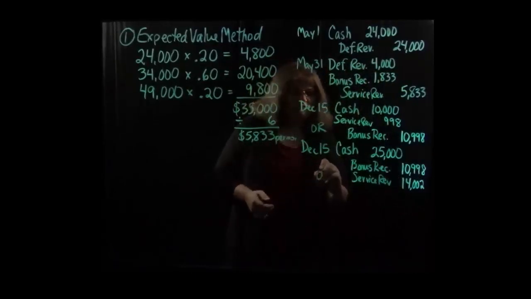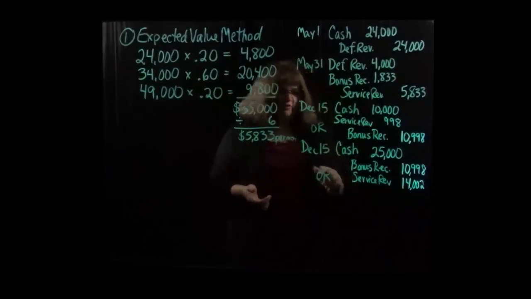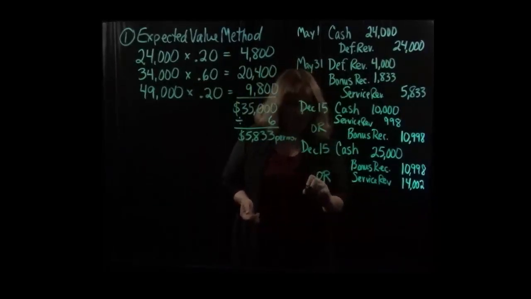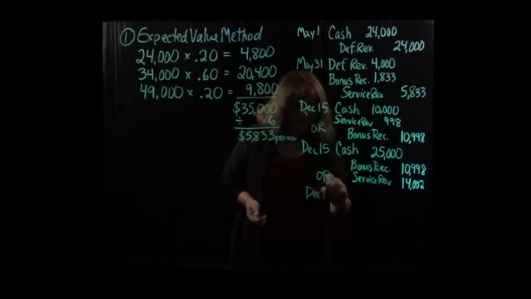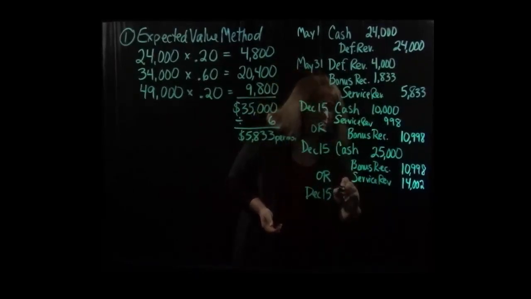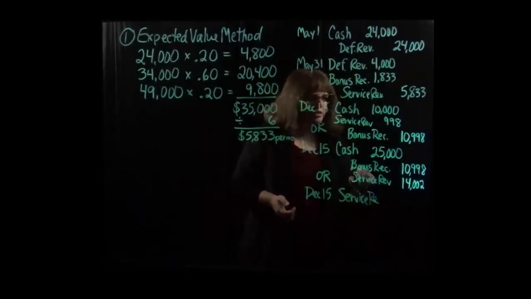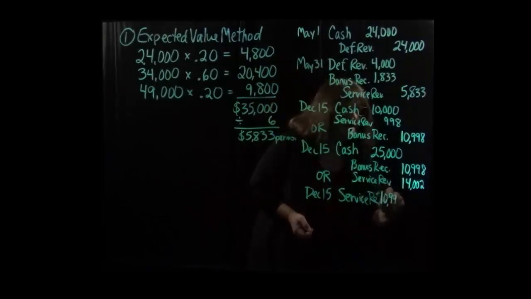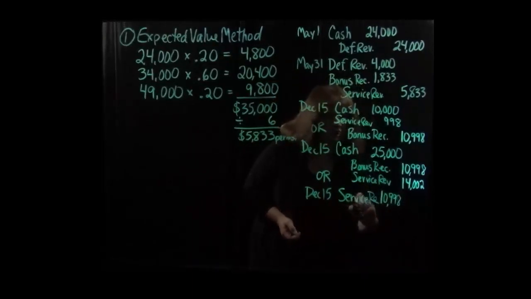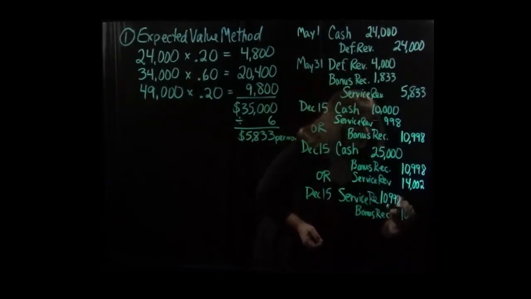What if on December 15th we found out that we weren't getting any bonus because the performance did not increase enough? Then we would have no cash to debit. We would simply debit service revenue for the $10,998, and we would credit the bonus receivable also for that amount.